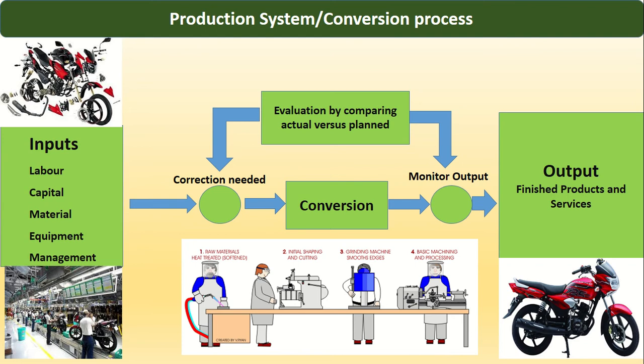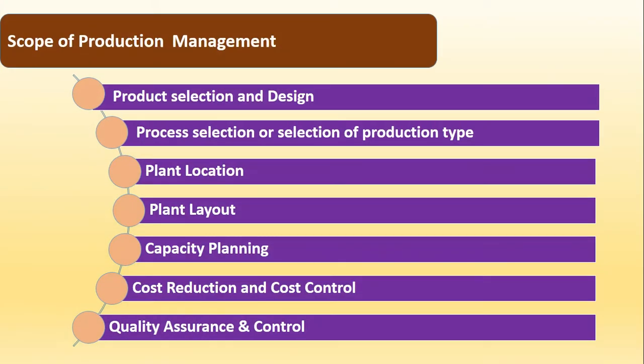Convergence system evaluate to know the errors while converting input into output, that is product. If some deviations or errors comes out, then the convergence system applies some corrective actions to produce the product as per the predetermined specification or quality. In this way, product's quality and quantity maintained and product produced as per the expected quality and quantity.